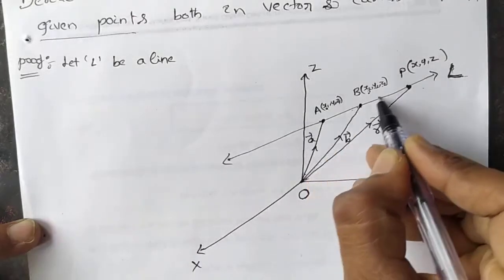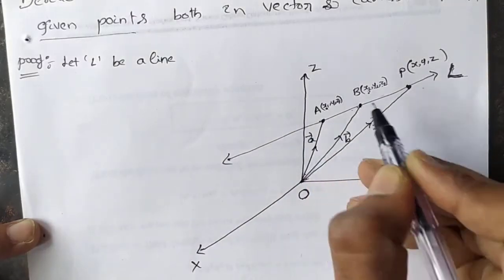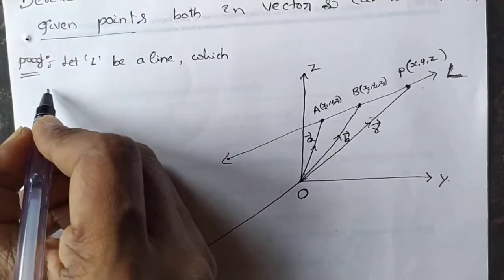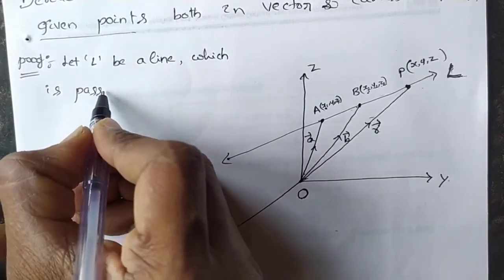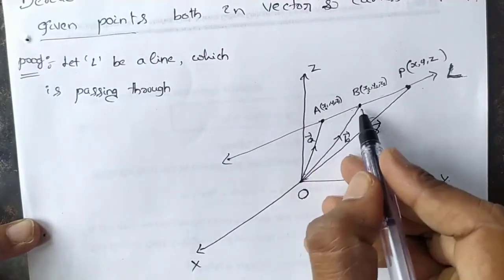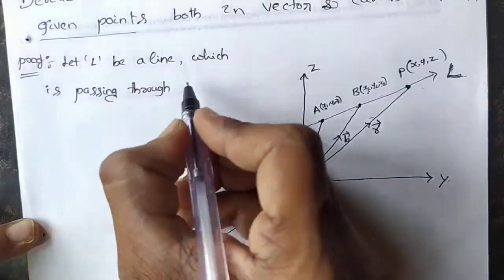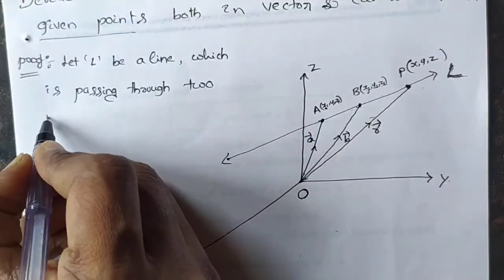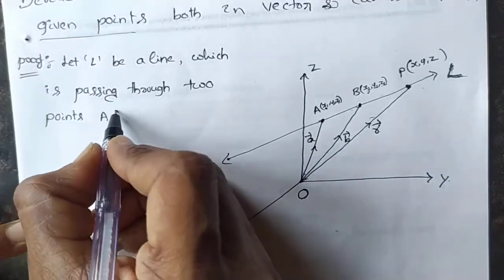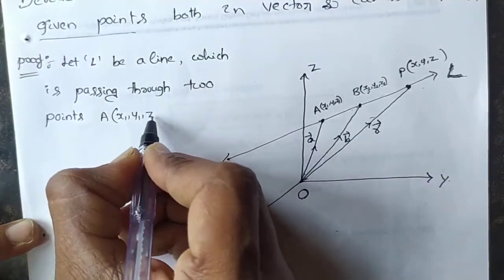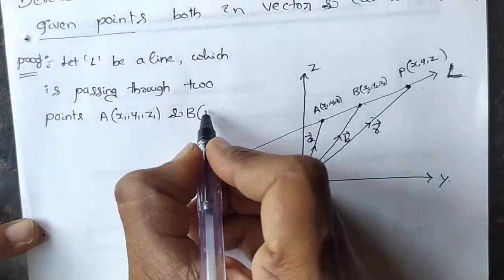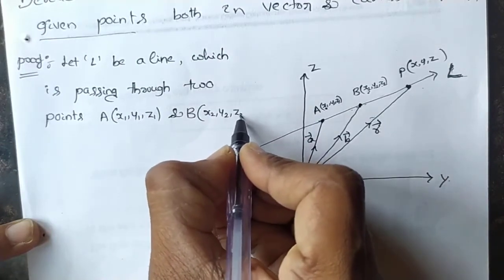Line L passing through the points A and B, which is passing through 2 points A, x1, y1, z1, and B, x2, y2, z2.